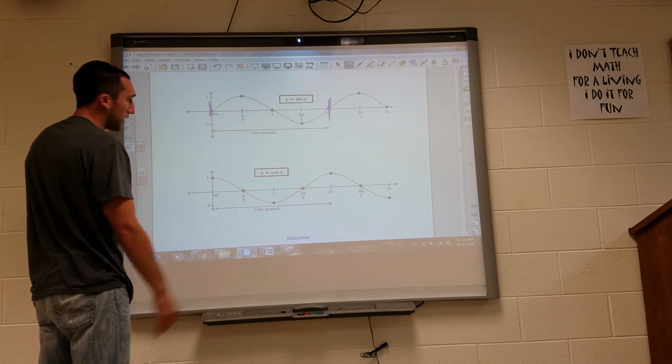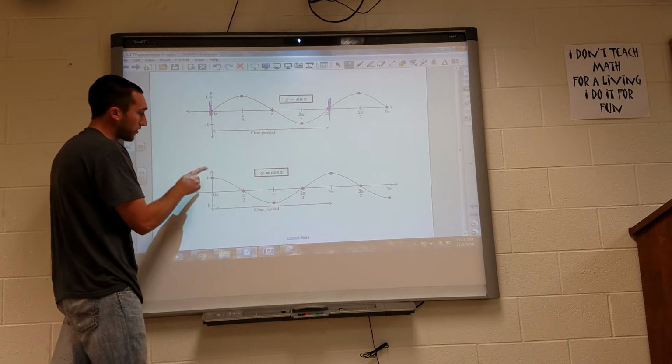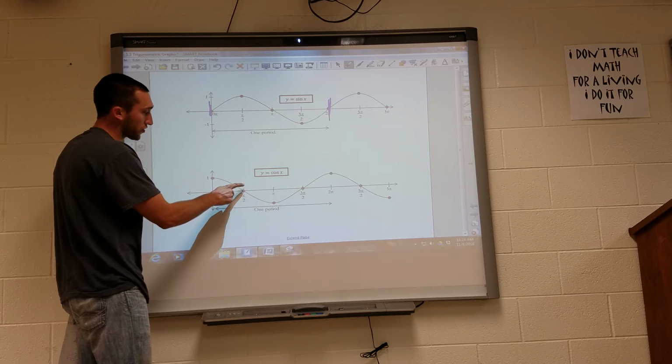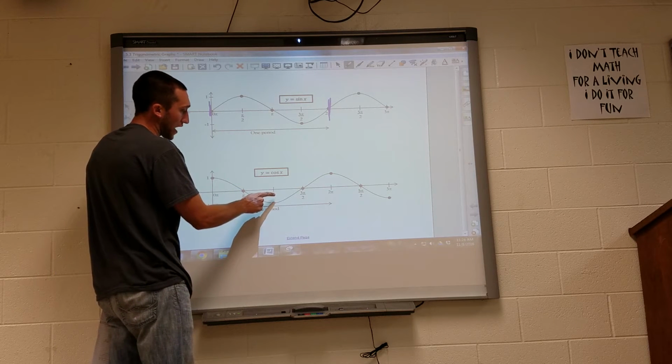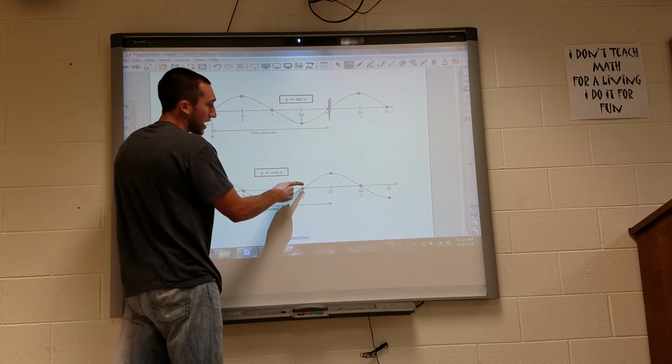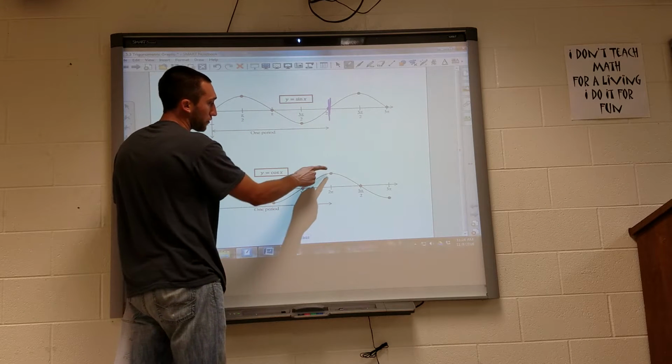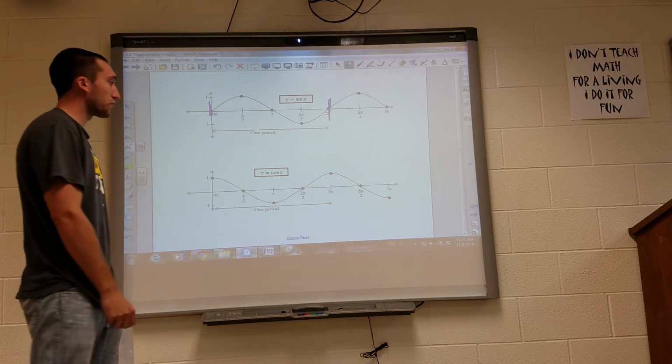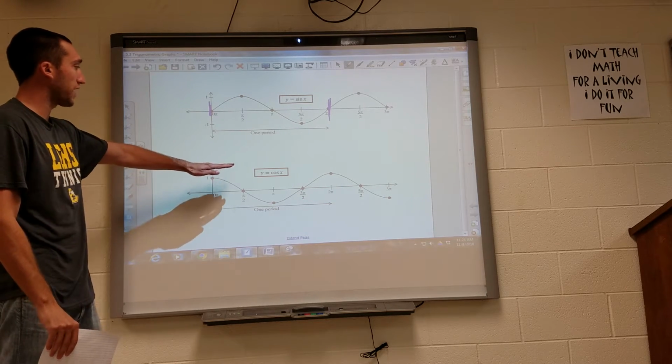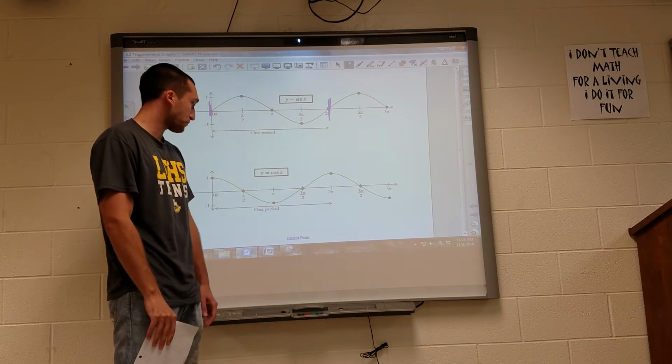The cosine graph just starts at the positive amplitude, crosses the x-axis at the first interval, is at the negative amplitude at the second interval, at the x-axis again at the third interval, and back up to the positive amplitude at the last interval.